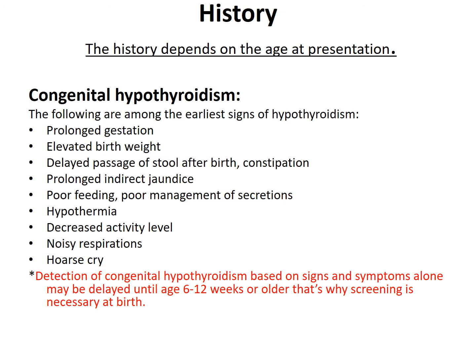Prolonged jaundice, constipation and unexplained hypothermia may also be indicators of hypothyroidism sometime after birth. Open posterior fontanelle is also an important indicator of congenital hypothyroidism. Detection of congenital hypothyroidism based on signs and symptoms alone may be delayed until 6 to 12 weeks or older. That's why screening at birth is very important and necessary for all babies.